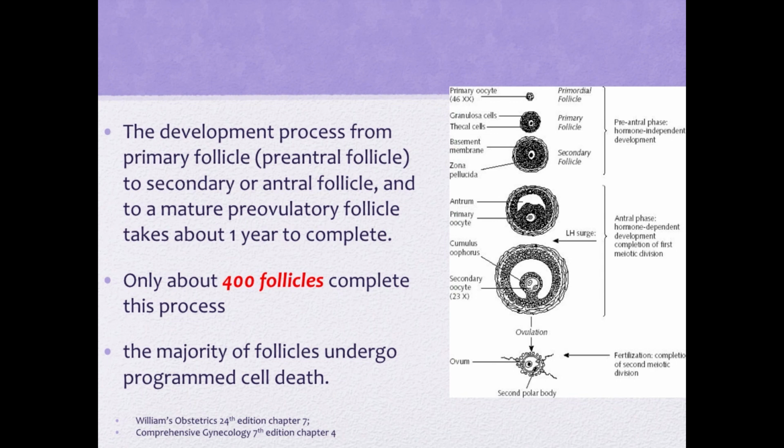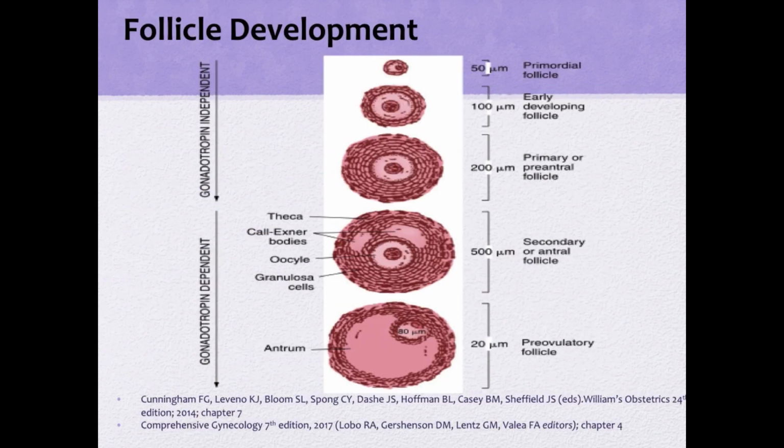The development process from primary follicle, that's the pre-antral follicle, to secondary or antral follicle, and to a mature pre-ovulatory follicle takes about 1 year to complete. But only about 400 follicles complete this process. The majority of follicles undergo programmed cell death or what we call apoptosis. So in this diagram, we see now that the primordial follicle up to its development into a primary or preantral follicle, that's the gonadotropin independent phase. Once it becomes a secondary or antral follicle, then we have the gonadotropin dependent phase of development.